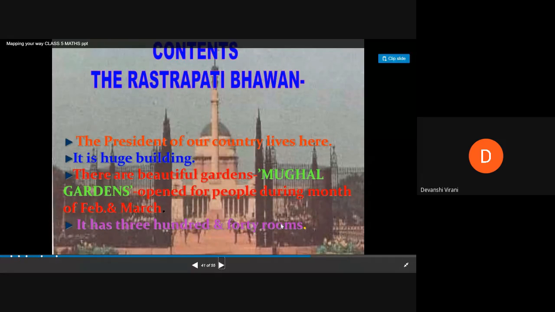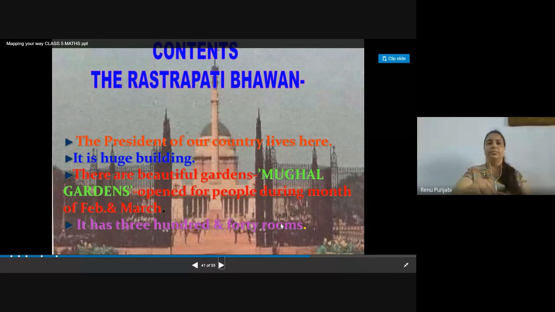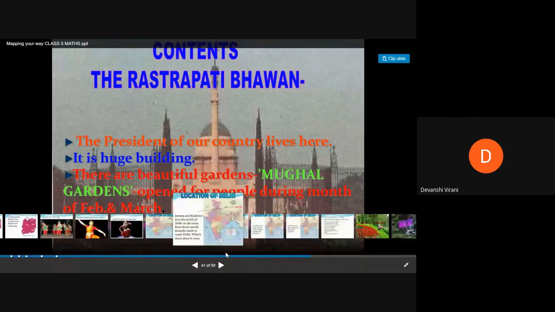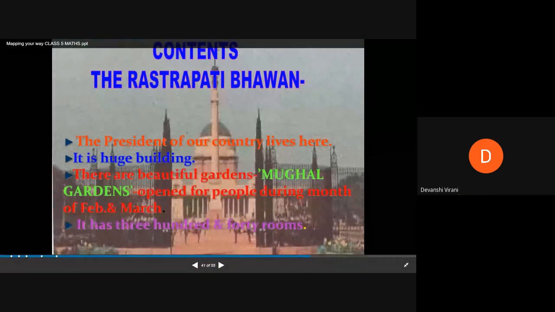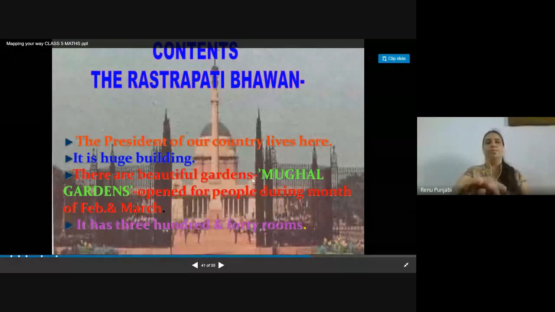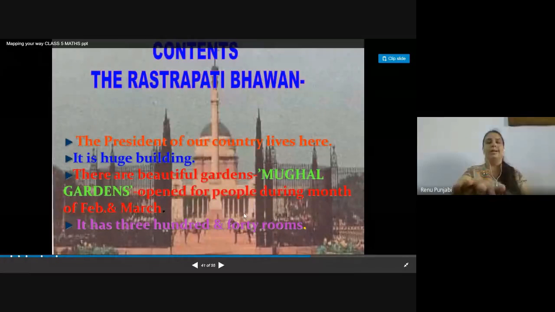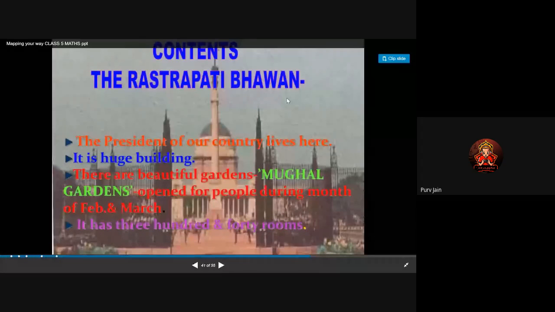Ma'am, in the whole of India, which is the most populated state? I think Maharashtra is more populated.